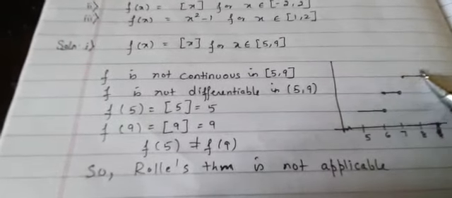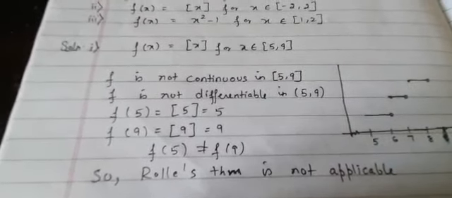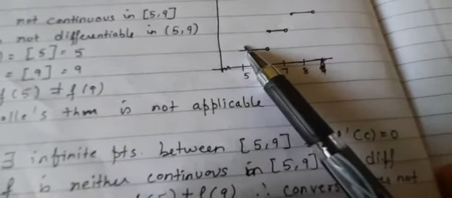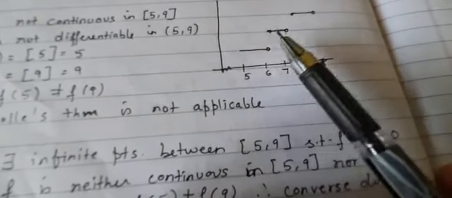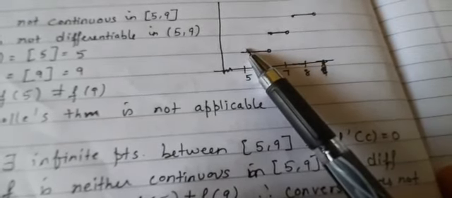This is the graph of the greatest integer function. But what about the converse, the second part? Now there exist infinite points between 5 and 9 such that f'(c) is equal to 0. Only at the end points it is not differentiable, but between 5 and 6 there are many points where the derivative will become 0.